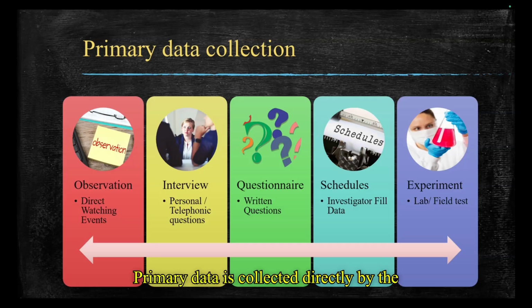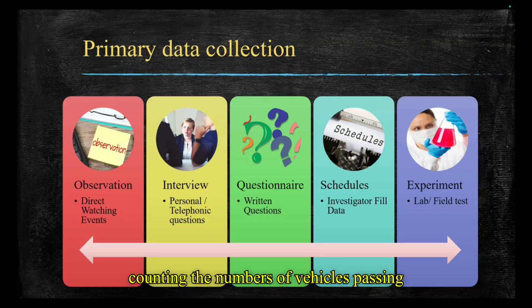Primary data is collected directly by the researcher, and the methods include observation method, interview method, questionnaire method, schedule method, and experiment method. Let's discuss one by one. First one, observation method. Observation method includes directly watching events and observing the events and counting or collecting data from the observation.